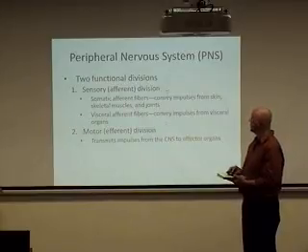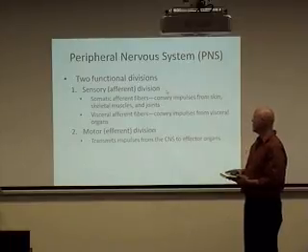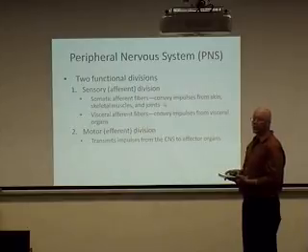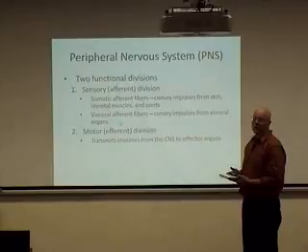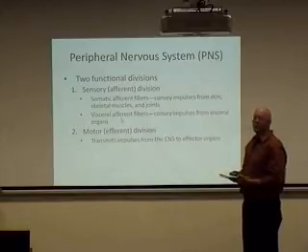We have the sensory division. In this case, we have information coming into the central nervous system, into the spinal cord and brain. We have what are called somatic impulses, somatic neurons, and these are carrying information from the skin, the skeletal muscle, and the joints. And we have visceral afferent fibers, in which we're carrying information from the visceral organs into the spinal cord and brain. Notice afferent will be a word that you'll come across quite often. Afferent means information in. Afferent is associated with input.